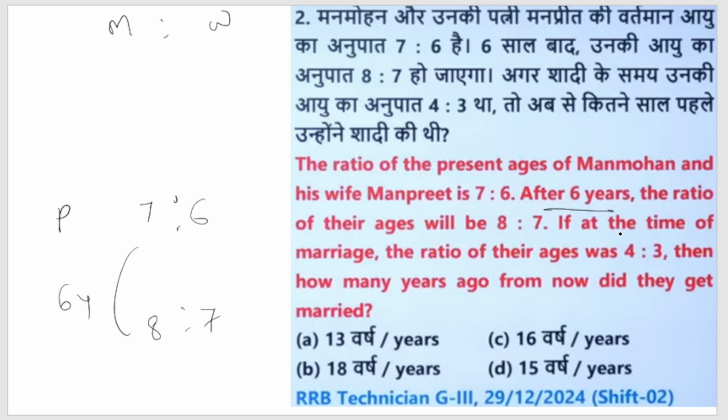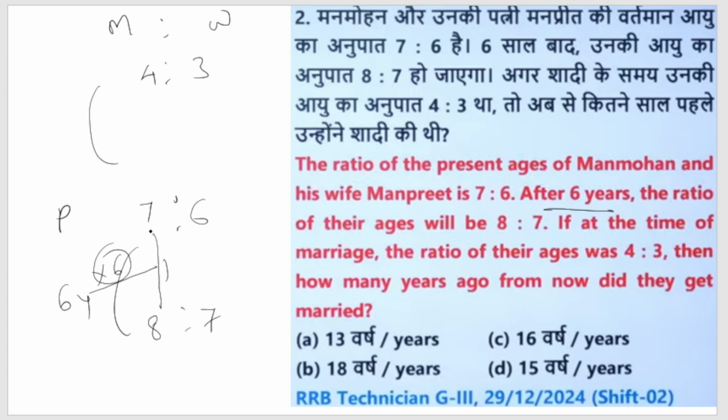If at the time of marriage the ratio of their ages was 4:3, then how many years ago from today did they get married? So we need to find how many years before now they got married. Here it is a 6 year gap and the ratio gap is 1, so we can find the multiplier here: 6.